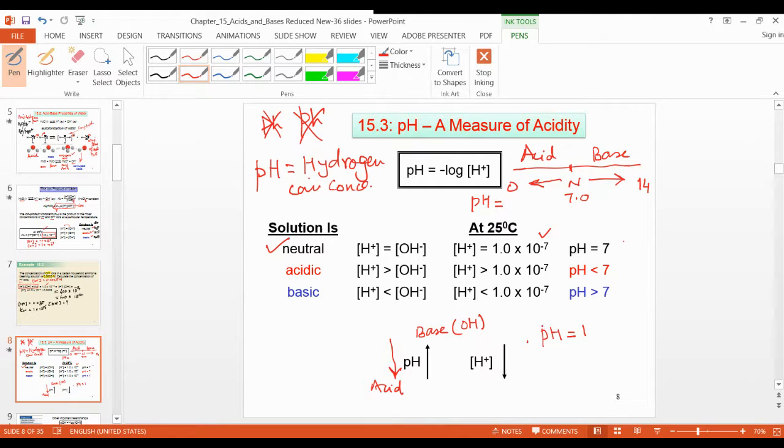Definitely it is less than 7, so it is a strong acid. If pH is equal to 10, definitely it is greater than 7, so it is basic. So you can easily identify which one is acid and which one is base. The pH for a base is high, and the hydrogen ion concentration will be less.